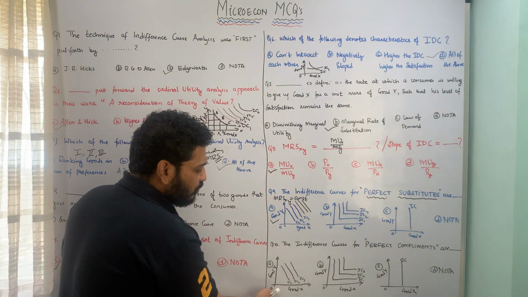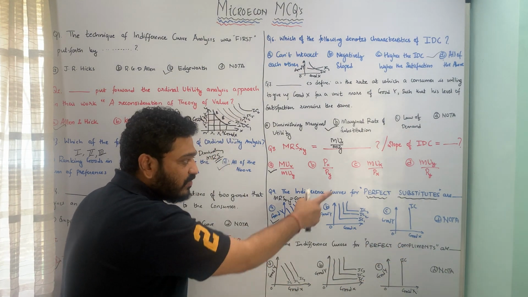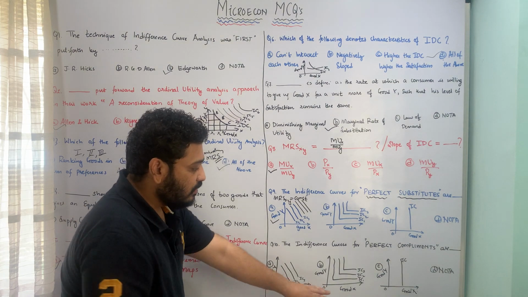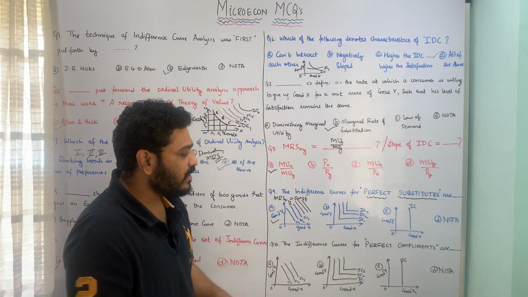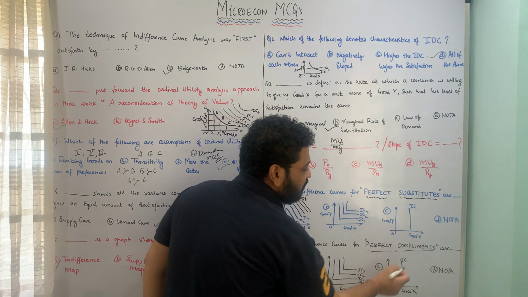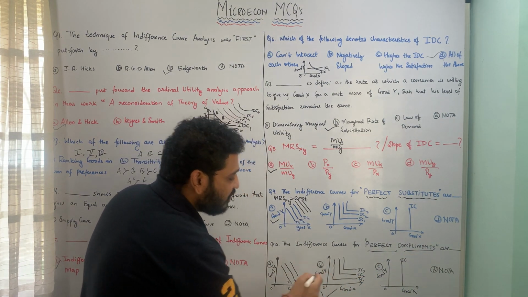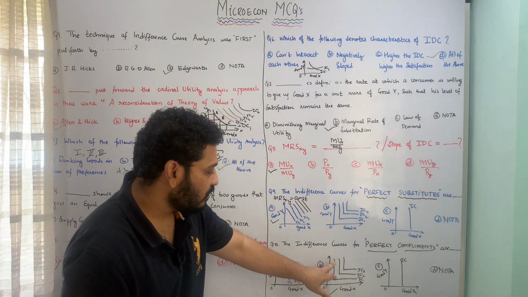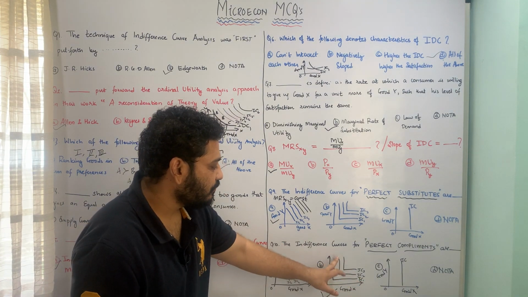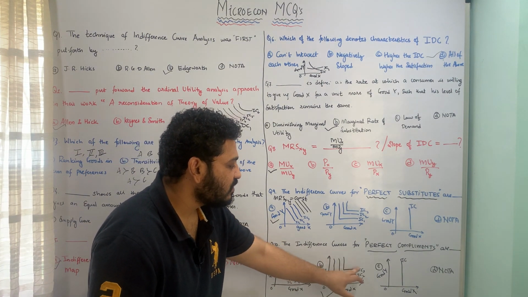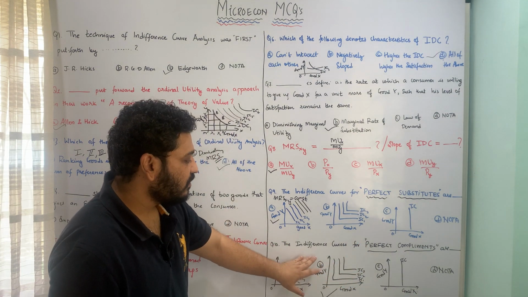We know the earlier one was perfect substitutes. The indifference curve for perfect complements looks like this. It is always L-shaped. This is IC1, this is IC2, this is IC3. So this is the correct answer.